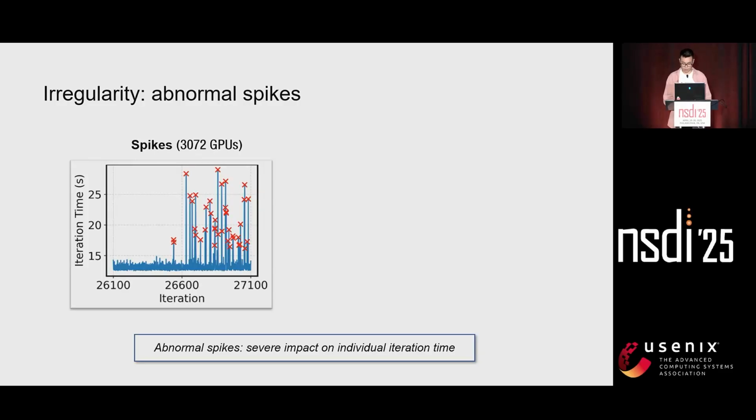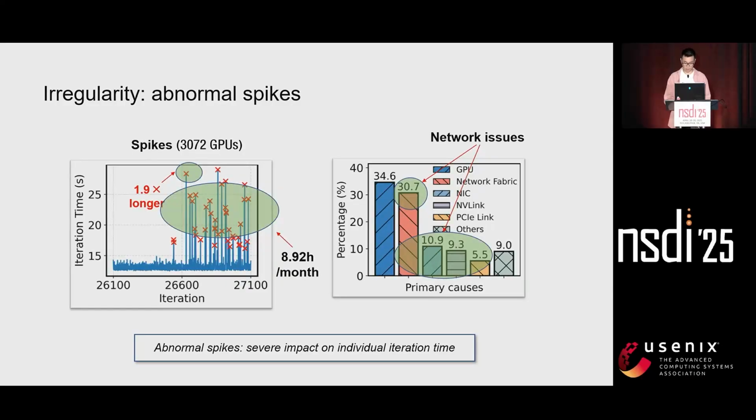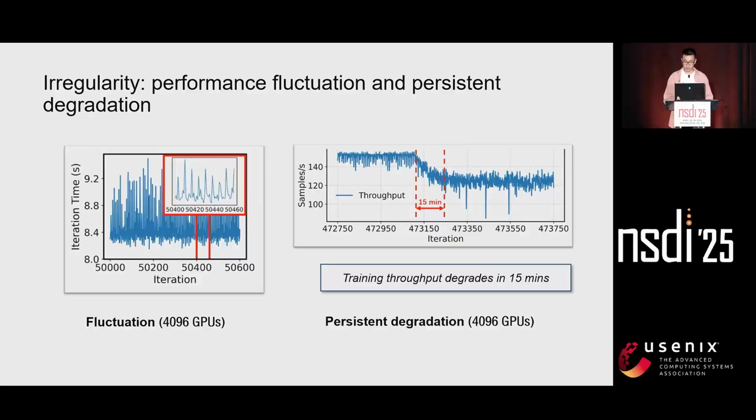In this figure, we show an example of irregularity we call abnormal spikes. The iterations that we marked with the crosses have much longer iteration times than the others. We also depict the primary causes of the abnormal spikes, including GPU execution, network issues, and others. Here we show another two examples of irregularities.